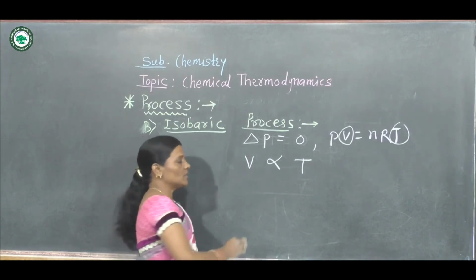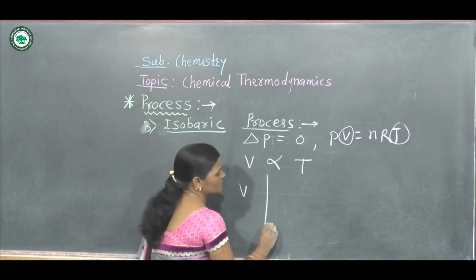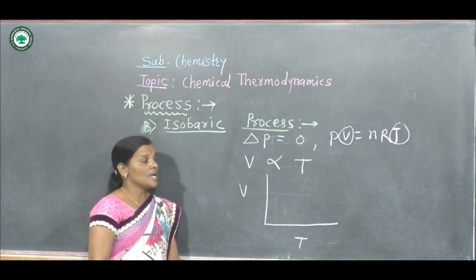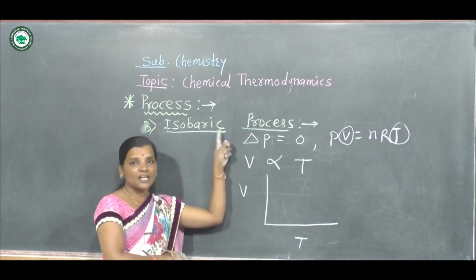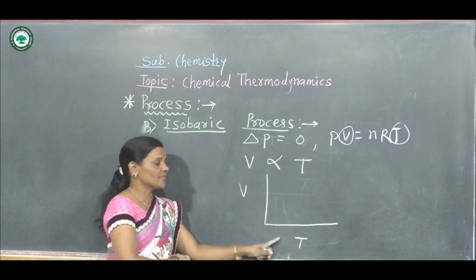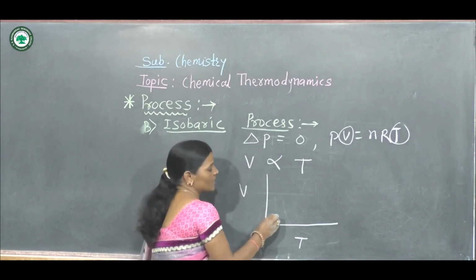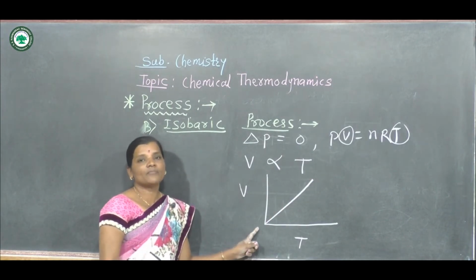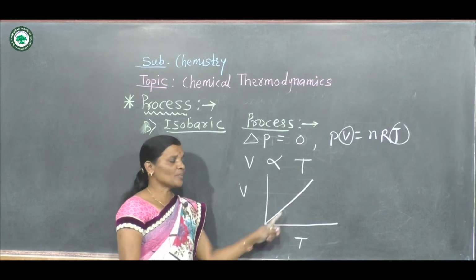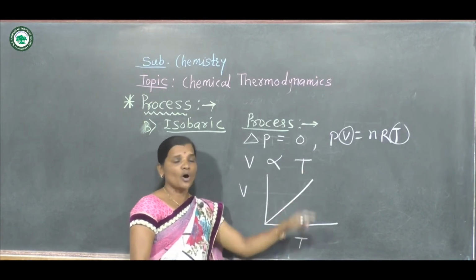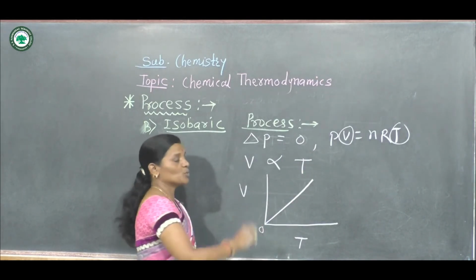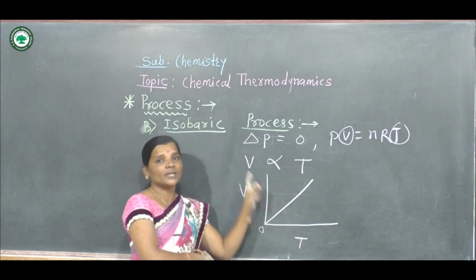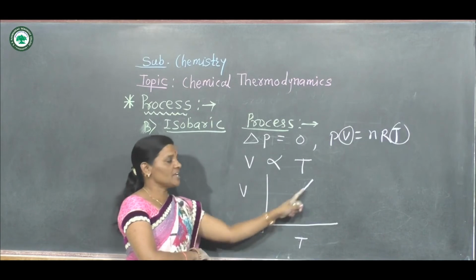Now here, if we plot the graph of volume versus temperature, the nature of the graph in an isobaric process is in this way. With increase in volume, the temperature of the system also increases, and so a straight line is obtained, pointing from 0 onwards. If we plot the graph of volume versus temperature in an isobaric process, this nature is obtained.